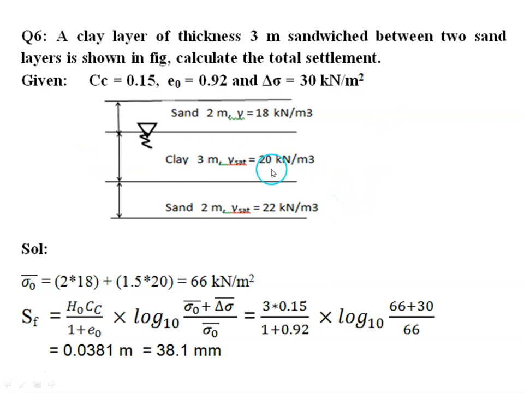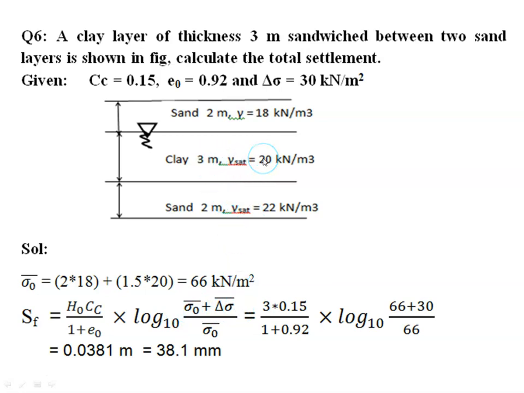Settlement we should always estimate at the center of the clay layer, because the consolidation happens only in the clay soil. Because it is symmetric, we have to estimate at the center of the clay layer. So whatever the values we are taking to estimate the settlement, that is sigma naught dash and delta sigma dash, should be corresponding to the center of the clay layer.